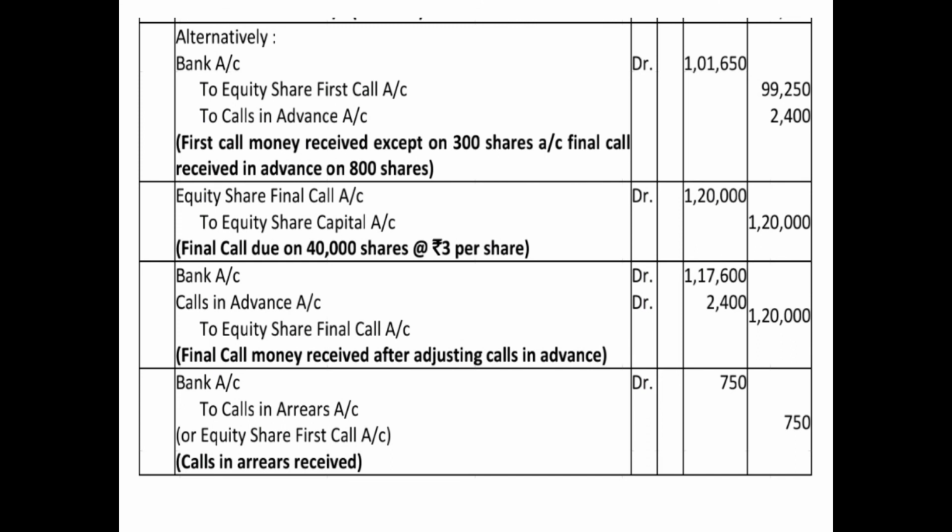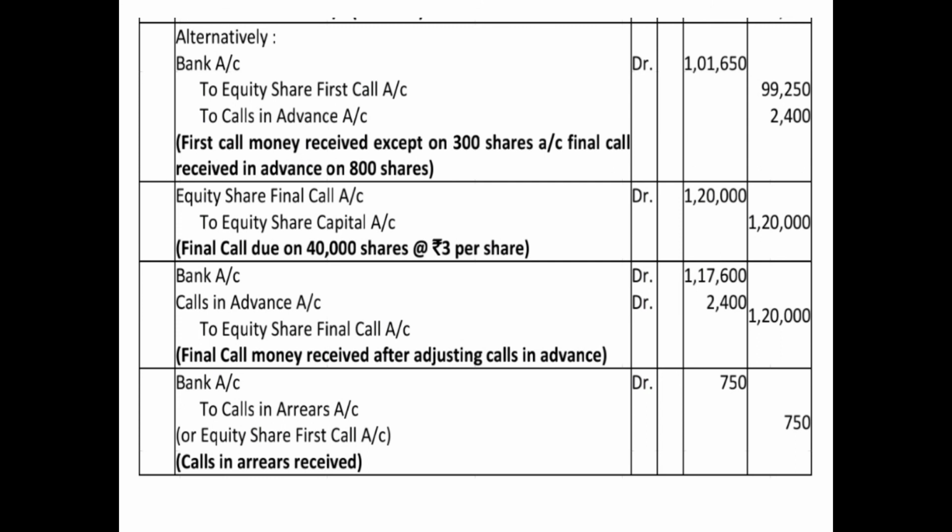Bank account debited. Now you had to receive 1,20,000 at the time of final call, but 2,400 one shareholder has already paid. So that means out of 1,20,000, 2,400 is already paid. That means now you will receive only 1,17,600, that is 1,20,000 minus 2,400. So at the time of receiving entry of final call, you will pass the entry bank account debited with the remaining amount 1,17,600. Calls in advance account will be debited because when you received it in advance, it was credited.